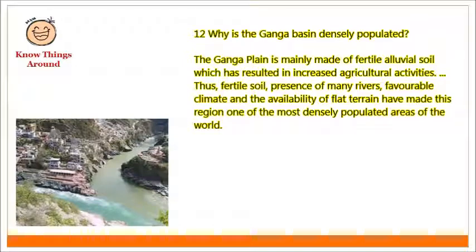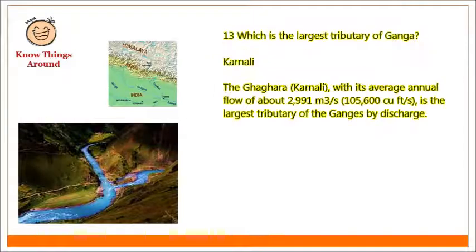Why is the Ganga Basin densely populated? The Ganga plain is mainly made of fertile alluvial soil, which has resulted in increased agricultural activities. Thus, fertile soil, presence of many rivers, favorable climate, and the availability of flat terrain have made this region one of the most densely populated areas of the world.